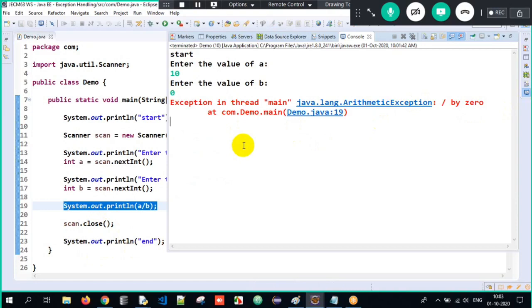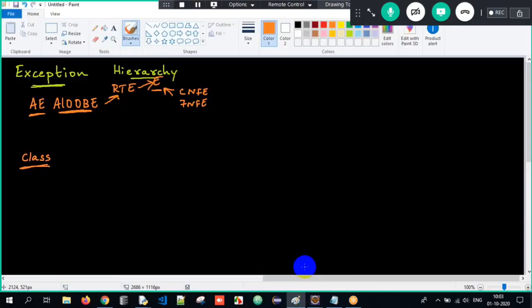So what are we supposed to do here? You have to handle the exception in such a way that even if you try to divide by zero, your complete program execution should happen. That is the reason whenever we get an exception, we need to handle it. The process of handling an exception is called exception handling. And how do you handle it? With the help of a try block and a catch block. So how do we develop try and catch blocks, sir? I will tell you here.